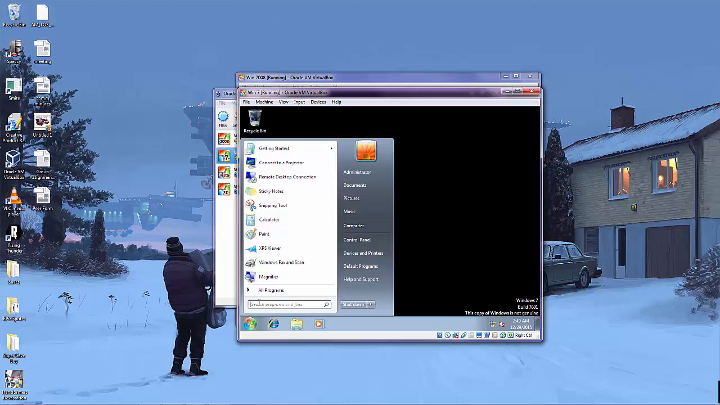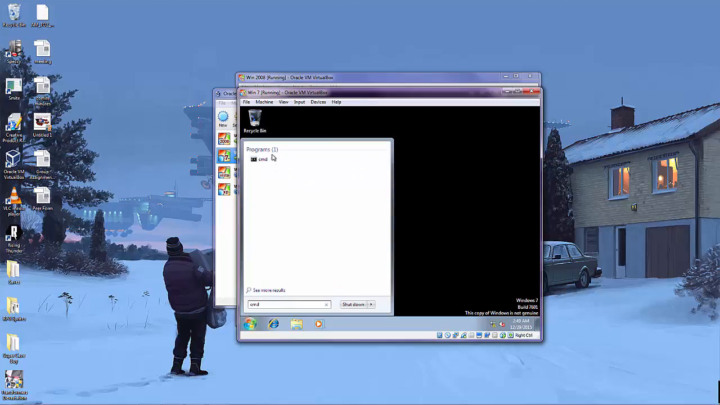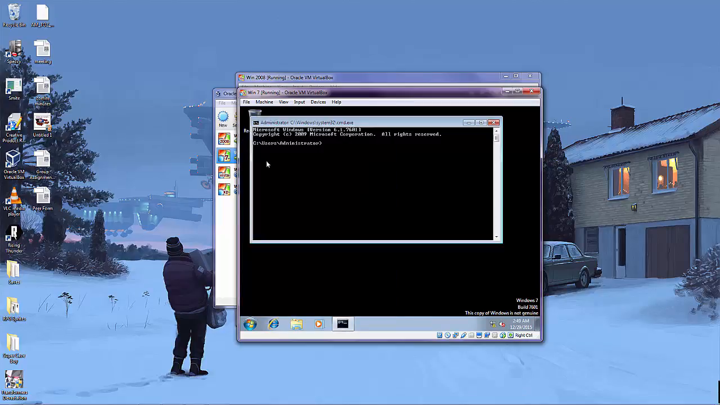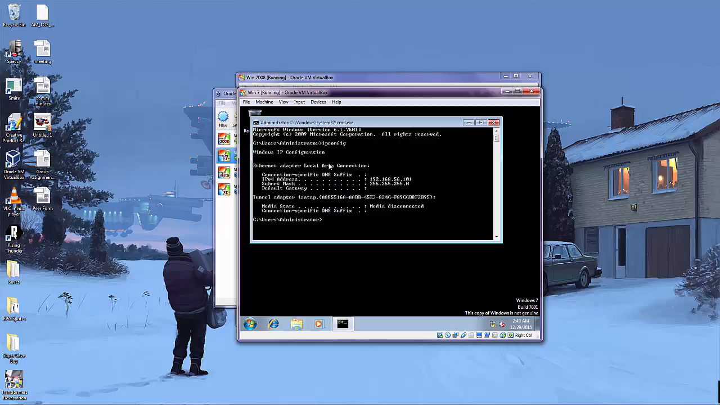So click start, type cmd, and type ipconfig. And you can see the IP address from Windows 7. And you can click close, and that's it. That concludes the entire video on DHCP.